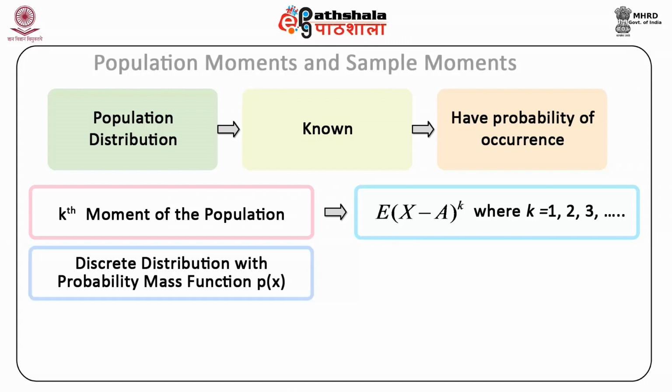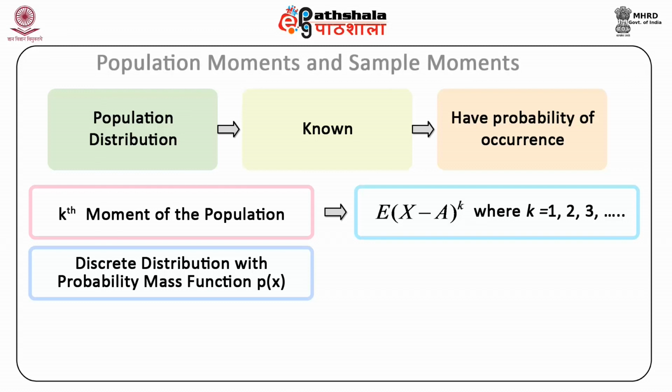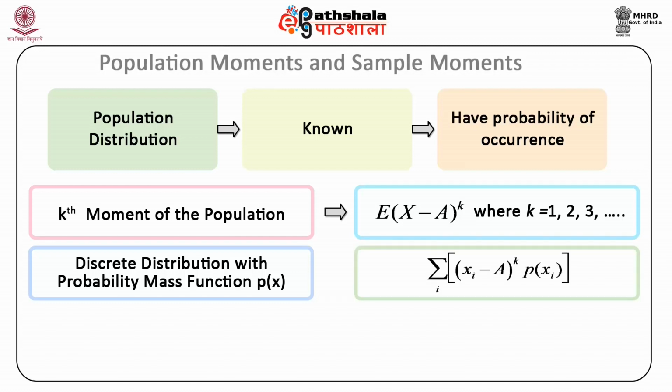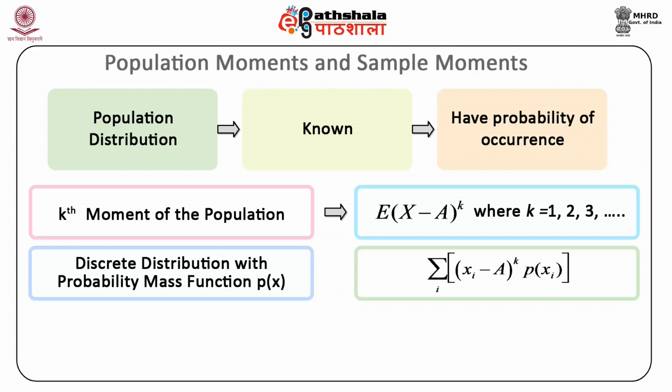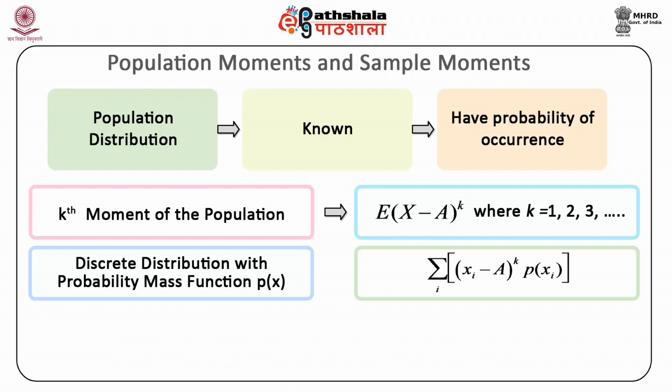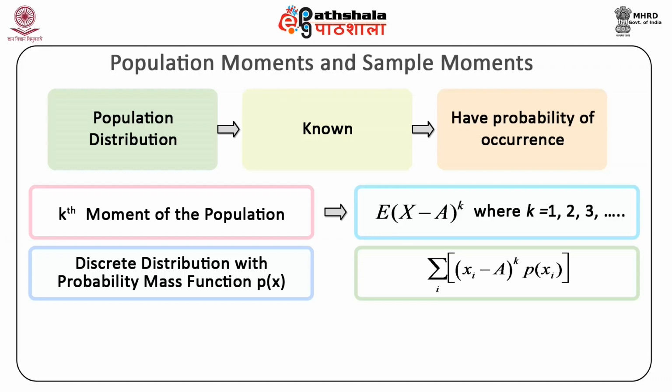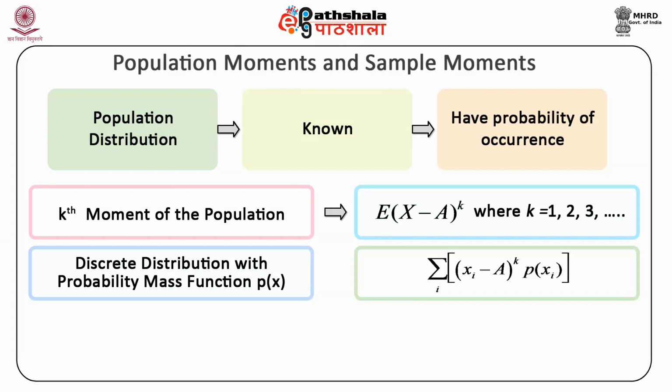If it is a discrete distribution with the probability mass function P(x), then the kth moment is summation of (xi minus A) raised to the power k into P(xi). Summation is over i, where P(xi) is the probability that the random variable X has the value xi. Let me clarify, the variable is capital X and a particular value is small xi.